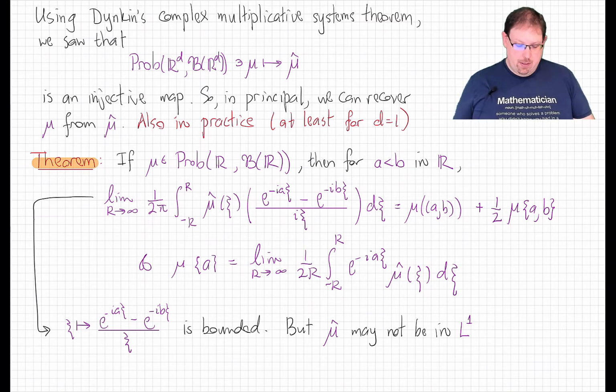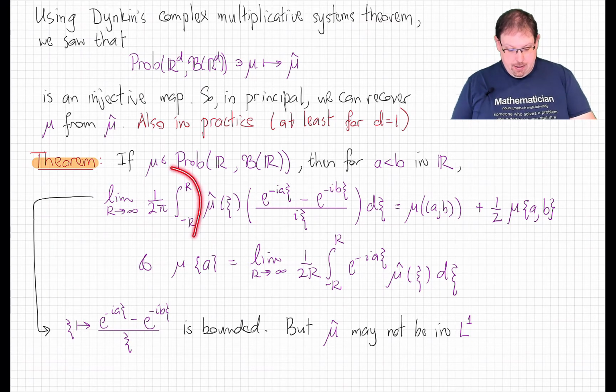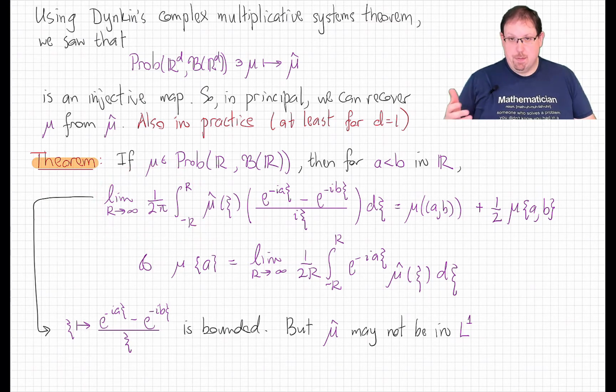Now, I want to point out something important before we proceed to the proof. It seems like this is just a Riemann-style improper integral, which we showed is just the same as recovering the Lebesgue integral, right? Well, there is a subtlety here. This function need not be L1. It goes to 0 at infinity if the measure has a density with respect to Lebesgue measure, but even in that case, that decaying density need not be in L1.